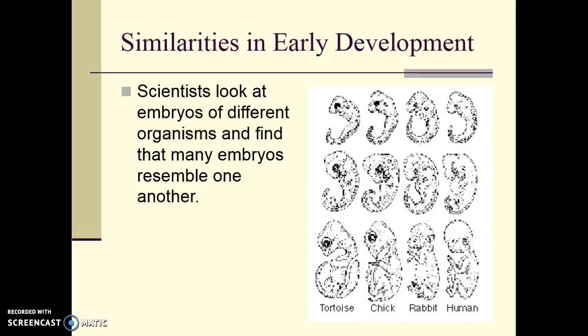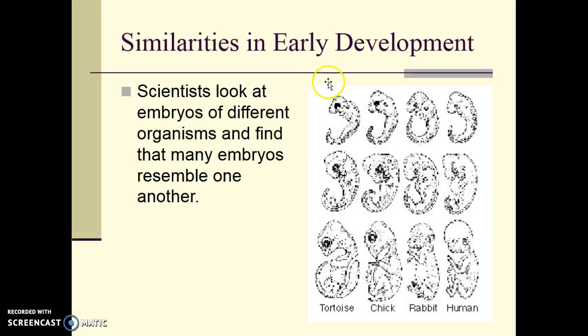Also, there are similarities in development. If you were looking at an embryo of an individual, so not a plant, but if you're looking at an embryo in the very early stages, it is incredibly difficult to tell what type of individual or species that is going to grow up to be.